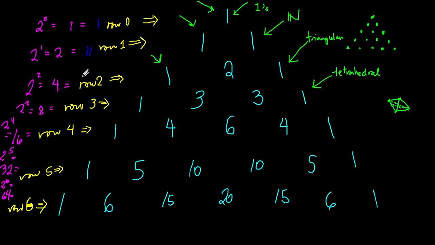This is 1, 3, 3, 1. Or rather 1, 2, 1. This is 1, 2, 1. This is 1, 3, 3, 1. This is 1, 4, 6, 4, 1. And try to look at it, they're all powers of 11. This is 11 raised to 0. This is 11 raised to 1. This is 11 squared, which you can check by a calculator. This is 11 cubed. You can check that likewise in the calculator.